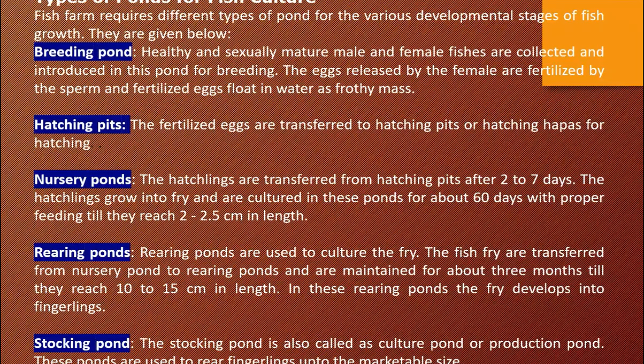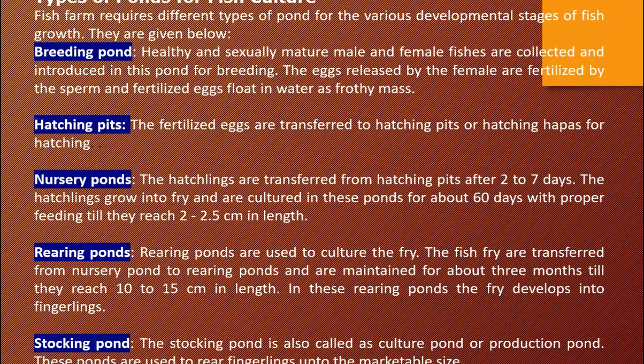In this rearing pond, the fry develops into fingerlings. At this time it is called fingerlings. Right? And the stocking pond is also called culture pond or production pond. These ponds are used to rear fingerlings up to marketable size. Right? So these are the types of pond for fish culture.